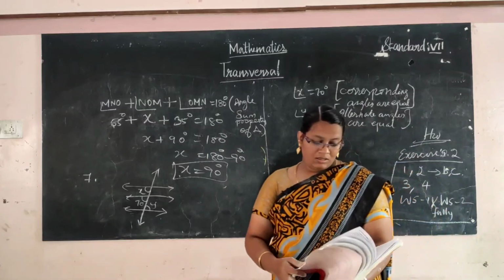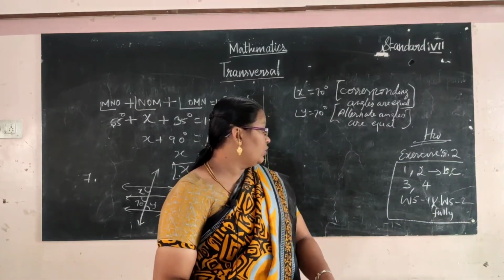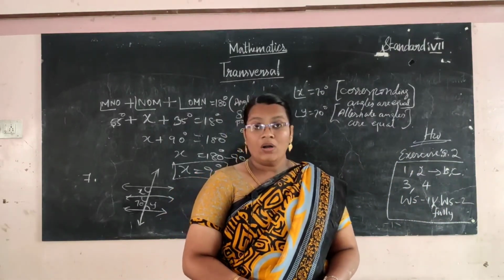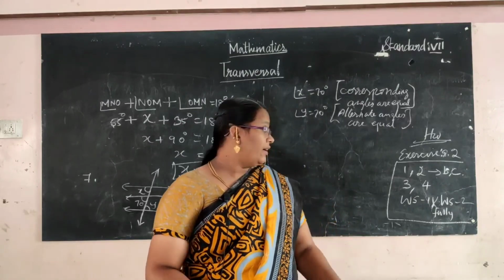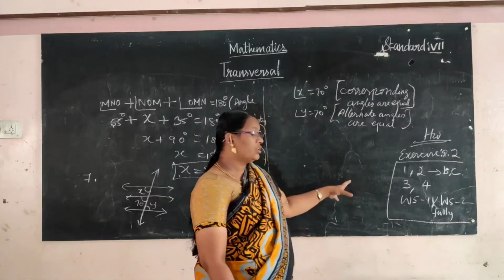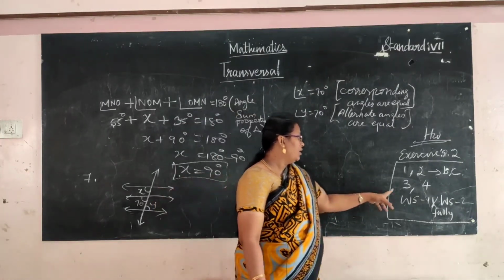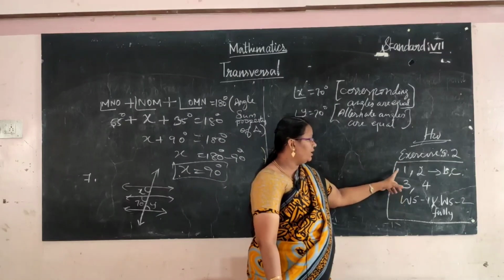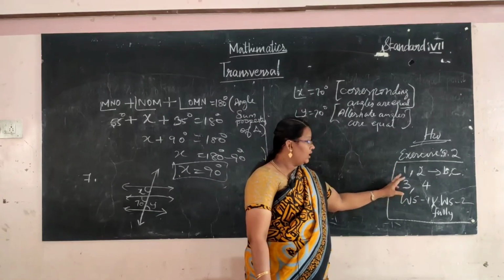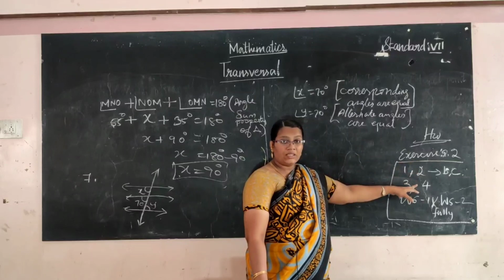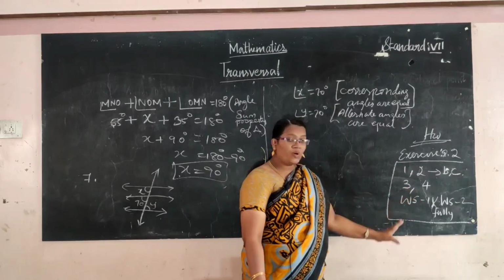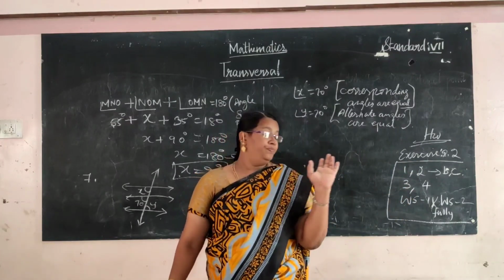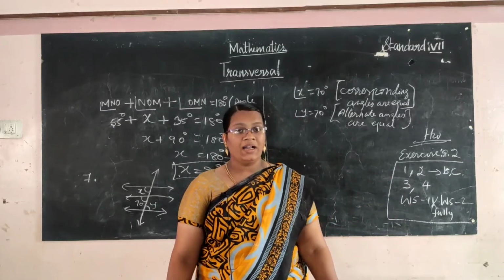I have explained worksheets 1 and 2 in the online class. Try to complete the worksheet problems, and you should also complete the exercise problems. The worksheet problems you have solved in the online class.